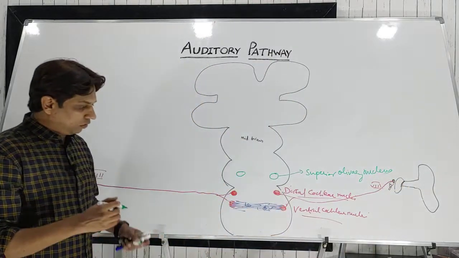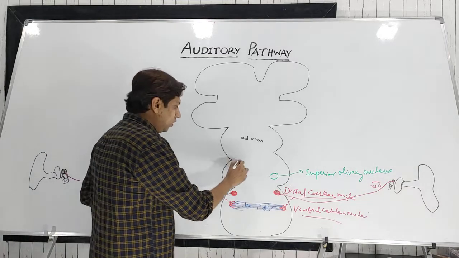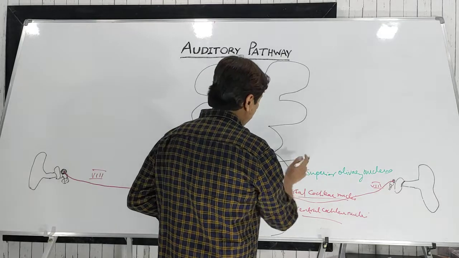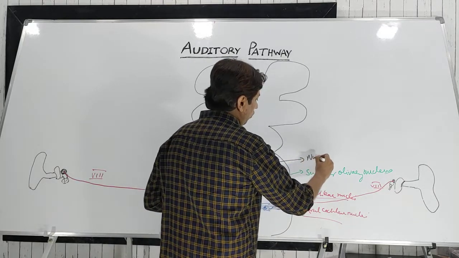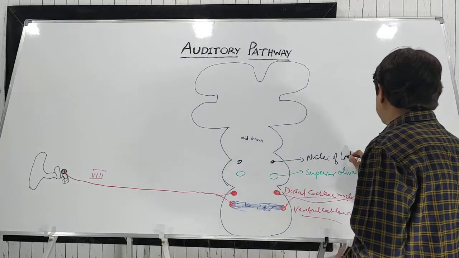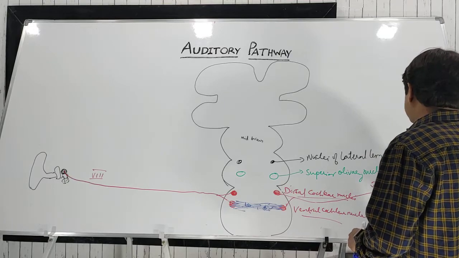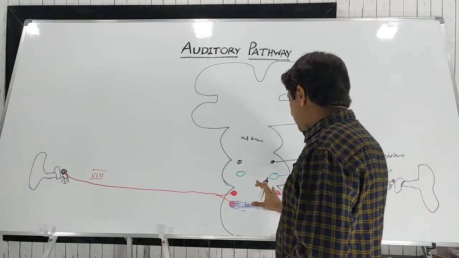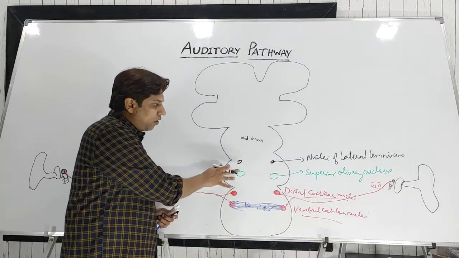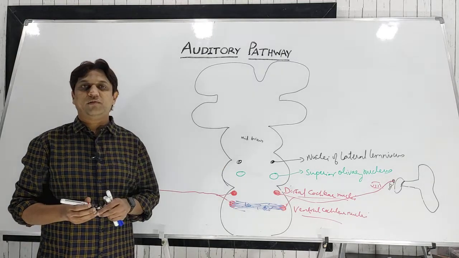Also in the pons there is one more nucleus known as the nuclei of lateral lemniscus on both sides. So in the medulla we have the dorsal and ventral cochlear nuclei, and in the pons we have the superior olivary nucleus and the nuclei of lateral lemniscus.